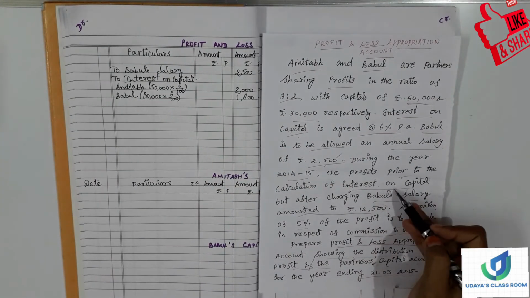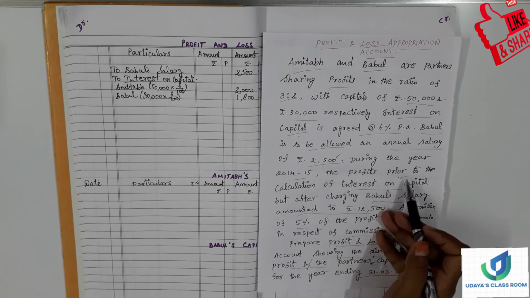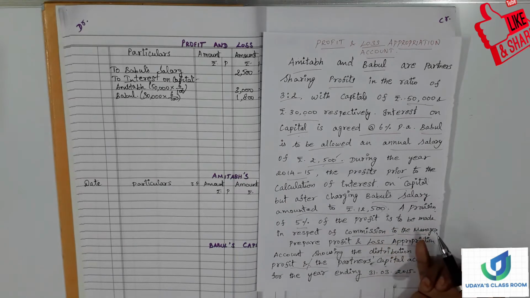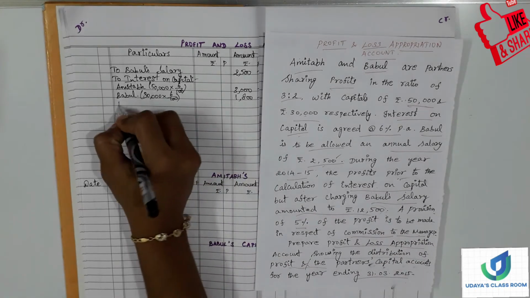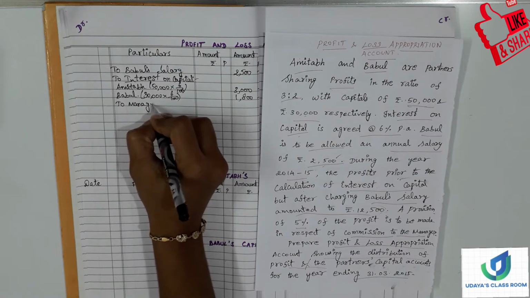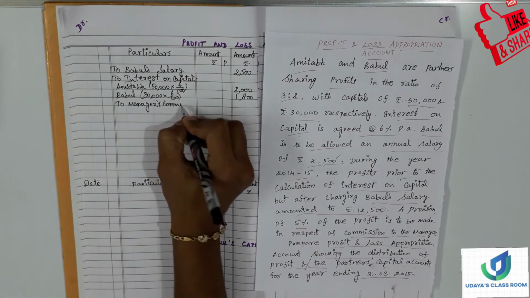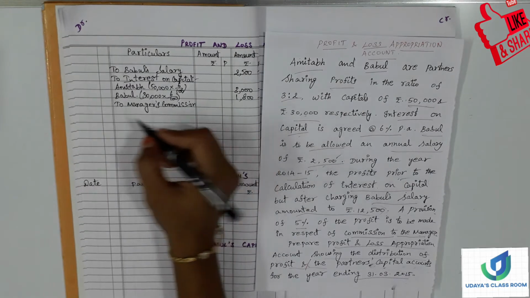Interest on capital, they have told us, was prior to the profits, prior to the calculation of interest on capital. So we have done that, and the salary also we have written. And next we have to calculate the manager's commission, right? So to manager's commission. How much is it?